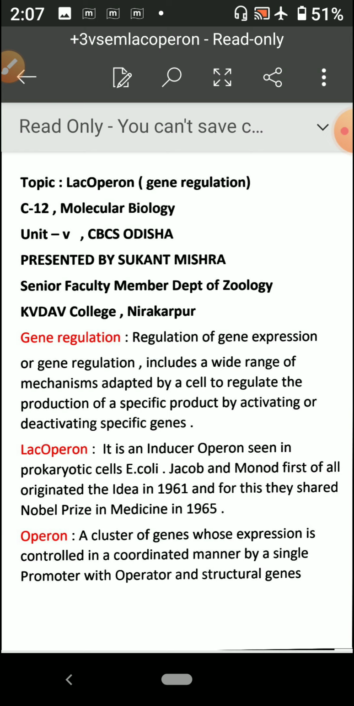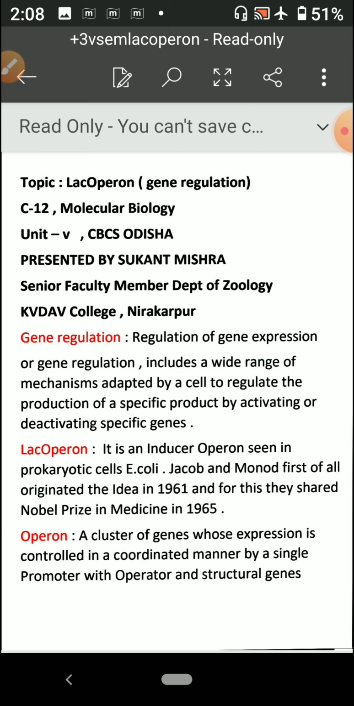Then coming to the Lac operon, actually it is an inducible operon, and it is seen in a prokaryotic cell, that is E. coli. That gets switched on and switched off according to the presence or the concentration of glucose, taking into consideration the concentration of glucose and lactose. So in response to this glucose and lactose concentration, this particular mechanism gets on and off.